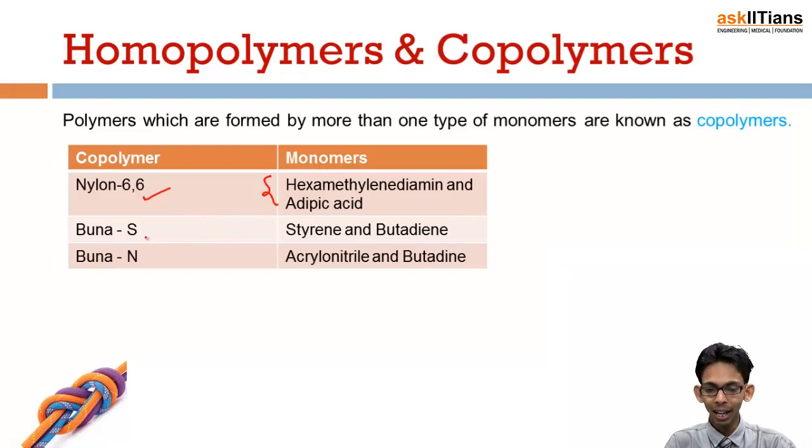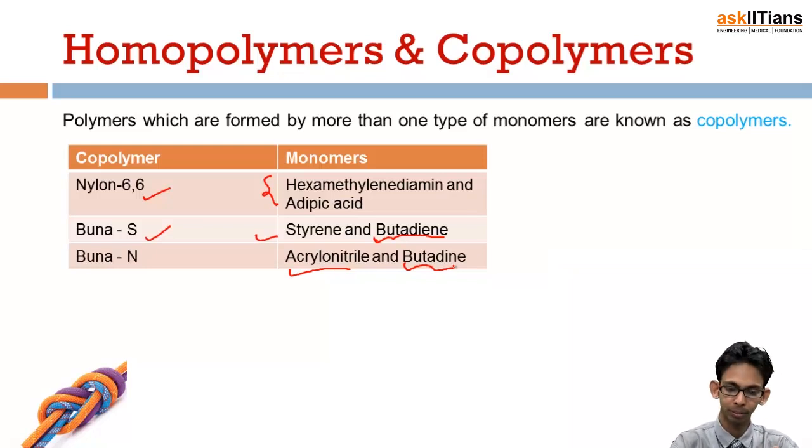Similarly, Buna S is formed by a combination of styrene and butadiene. So styrene and butadiene molecules join together to form a long chain which is known as Buna S. Similarly, Buna N is a copolymer of acrylonitrile and butadiene. So homopolymers are those polymers in which all the monomers are of the same type, but if the polymer contains more than one type of monomer, it is known as a copolymer.